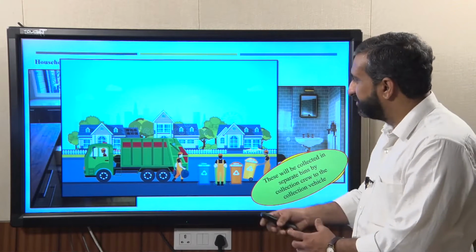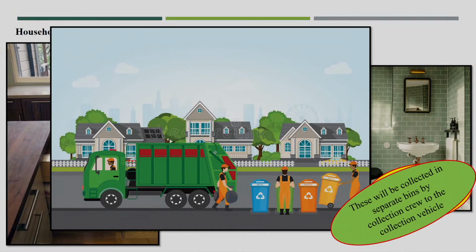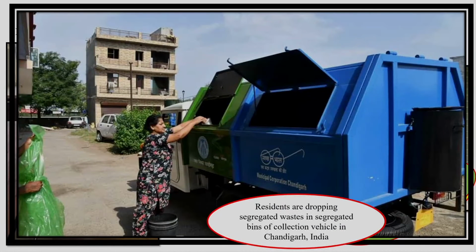And again, once it is segregated, that will be collected by the local authority or corporations in a segregated way for the treatment process, recycling process or disposal purposes. You can see here, under Swachh Bharat Mission, one of the photographs, where again for the collection vehicle also the similar colors have been provided.